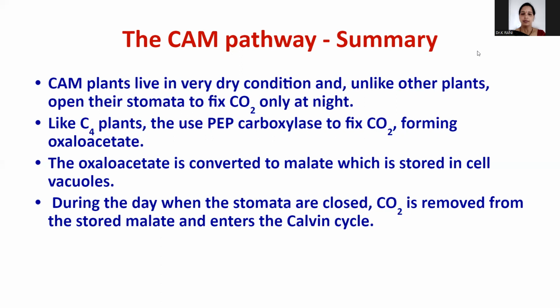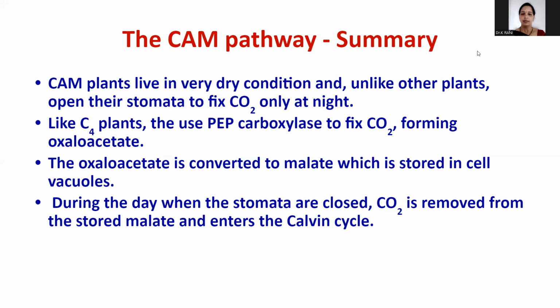During daytime and night time, both acidification and deacidification take place in the CAM pathway only. So the CAM pathway is similar to the C4 pathway in that carbon dioxide is trapped by the highly efficient phosphoenolpyruvate carboxylase enzyme. However, instead of having two kinds of photosynthetic cells, CAM plants have only one kind of photosynthetic cell, in which CO2 is fixed during night and used to make glucose during the daytime. This is the main summary of the CAM pathway.